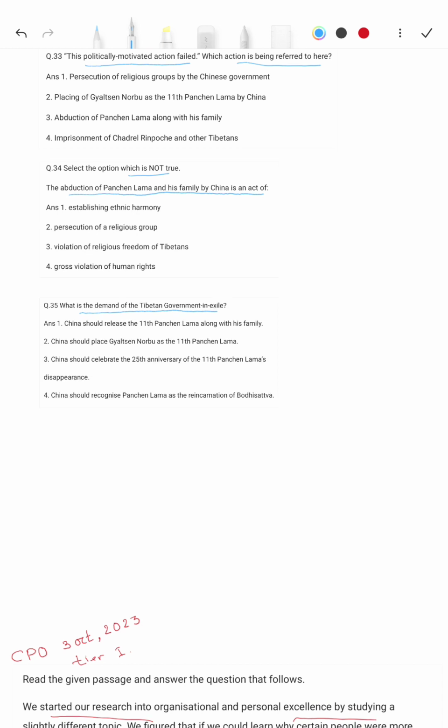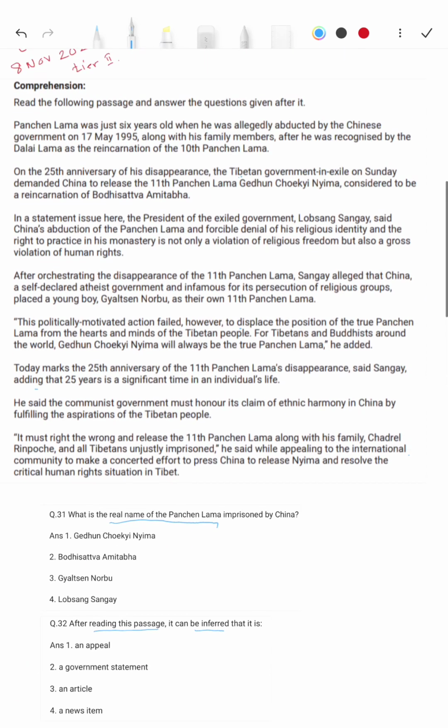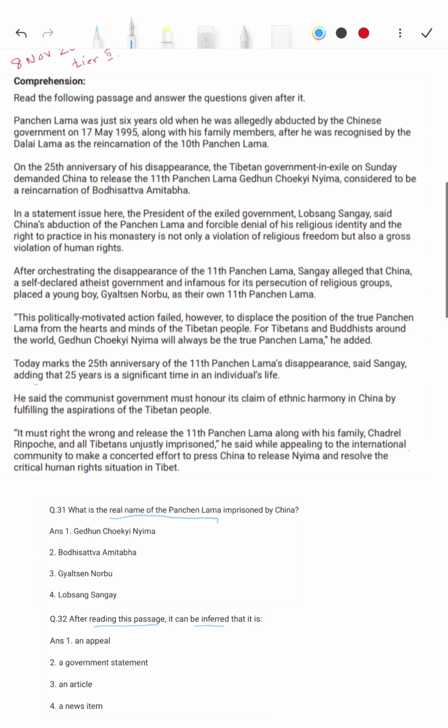Now go to step number 3, that is, identify key information from the passage. So here is the passage. Panchen Lama was 6 years old, allegedly abducted by the Chinese government along with his family members, and he was recognized by the Dalai Lama as the reincarnation of the 10th Panchen Lama.